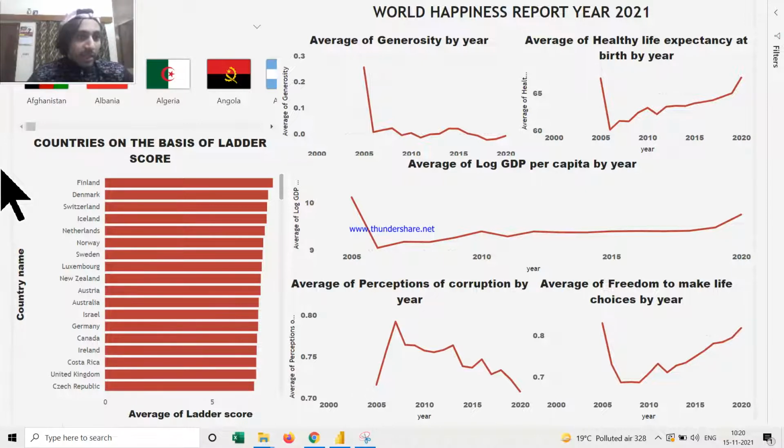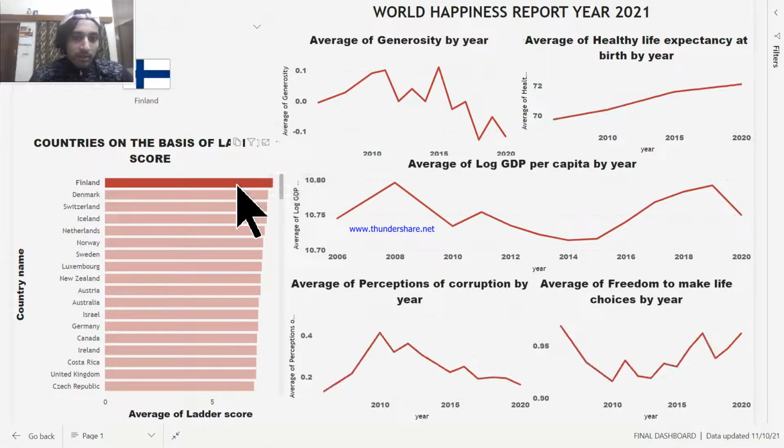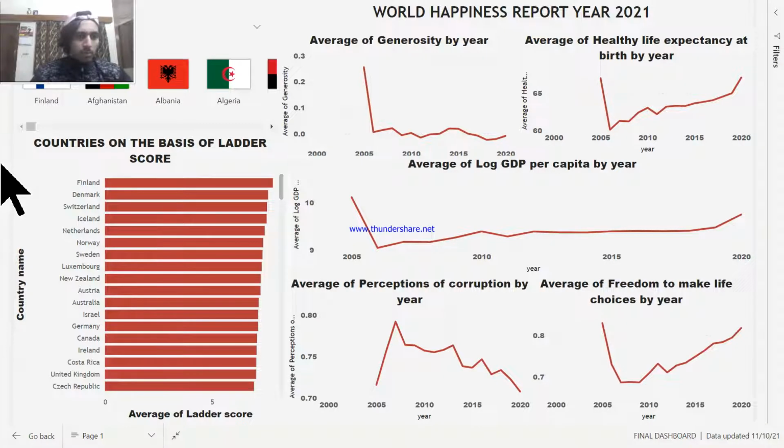If your ladder score is 10, that means you are the happiest and you live in an idealistic world. Suppose I hover over Finland, I'll get to know that Finland has a ladder score of 7.84. So they also lack some two odd points out there, which is fine. Now, what are the factors that go behind calculating this ladder score and assigning countries rank? It's generosity, health expectancy, log GDP per capita, perception of corruption, and freedom to make choices, by year. These are very integral and important features which go into modeling the ladder score.